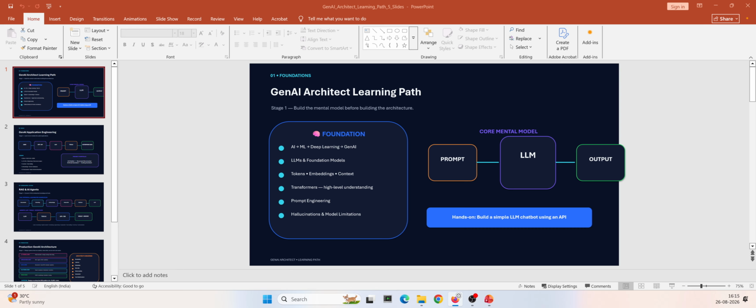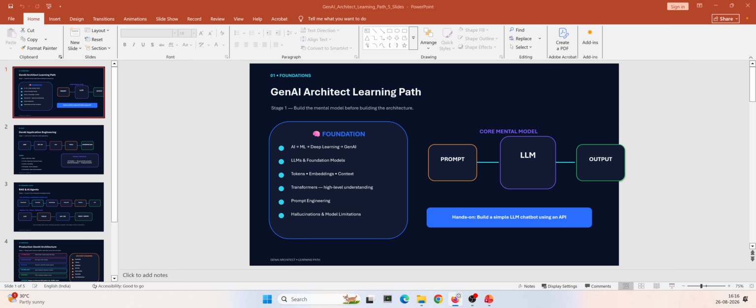But to become a generative AI architect, we need to understand a lot of things. As I mentioned in this slide, at the foundation level, you should understand the AI basics, ML basics, deep learning basics, and generative AI basics, right? We don't need to learn every AI technology, every ML solution, or be very good at deep learning, but we should have some basics of how these things are interrelated and what each one is capable of. So what AI is, what ML is, what deep learning is. Those basics we must have, right?